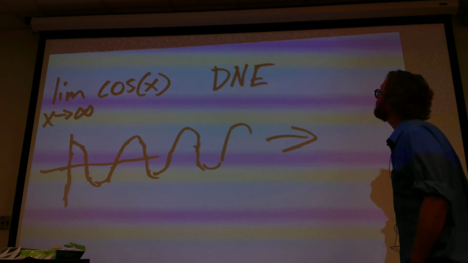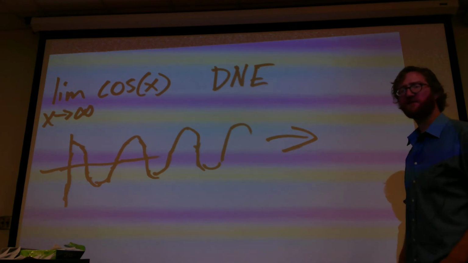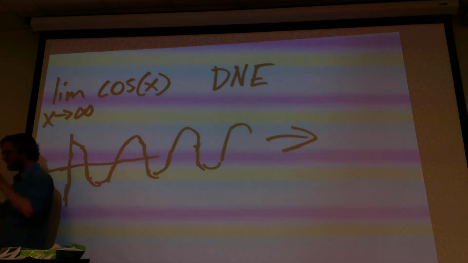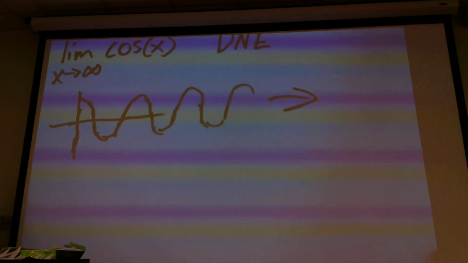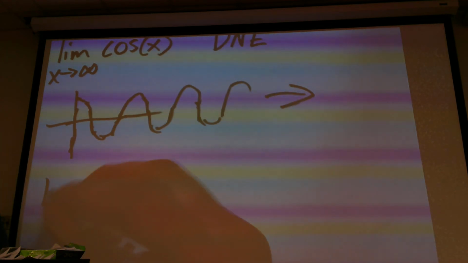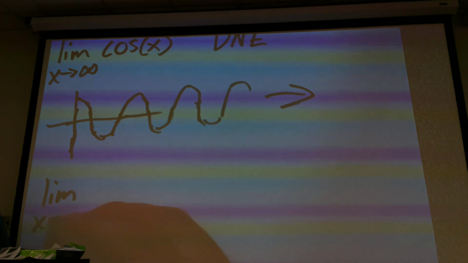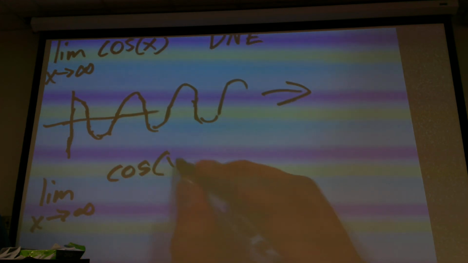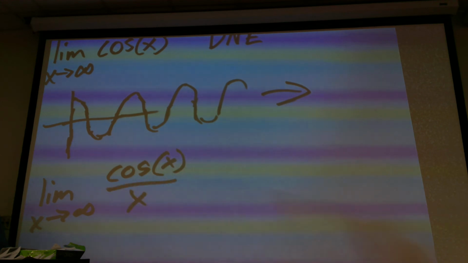What if we looked at a slightly different one? What if I considered this one?